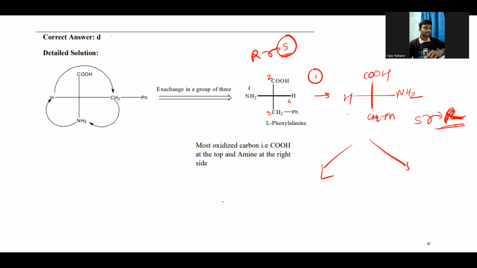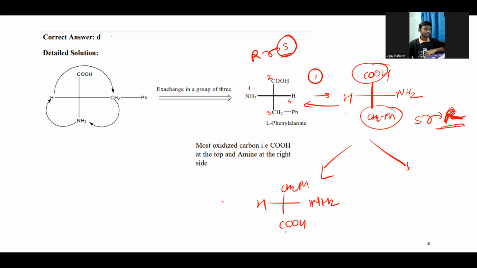So let's see. There is no meaning in exchanging again this NH2 and hydrogen, right? Because we already did a one-time exchange. If you do one more exchange, that will definitely get converted into the original form. But if you do the exchange between the COOH and CH2OH, the COOH will go to the bottom and CH2OH will go to the top, in this fashion, right? I did the exchange between the COOH and the CH2OH.